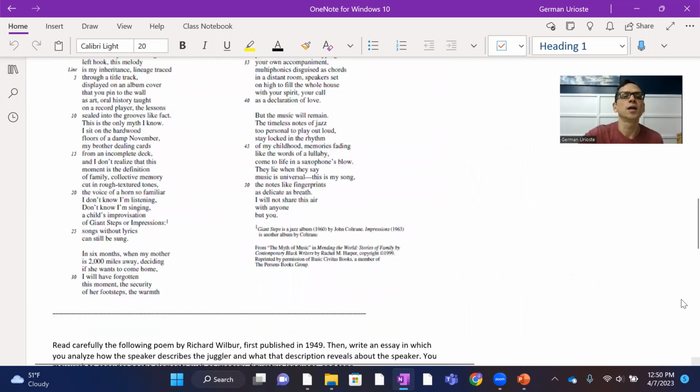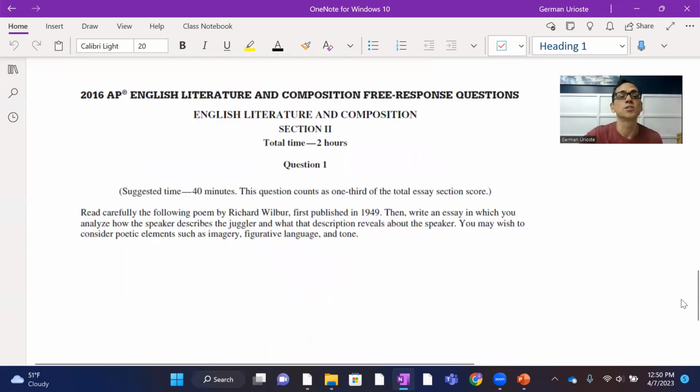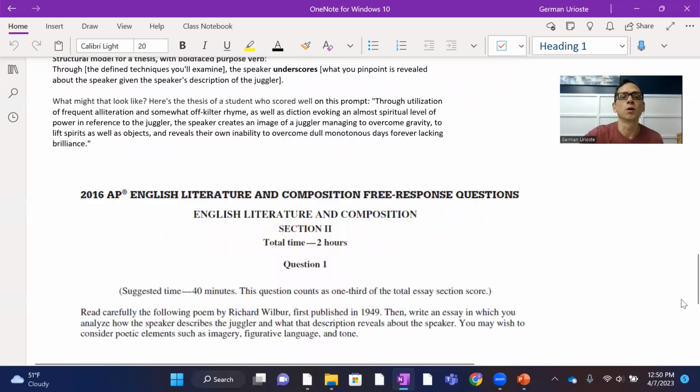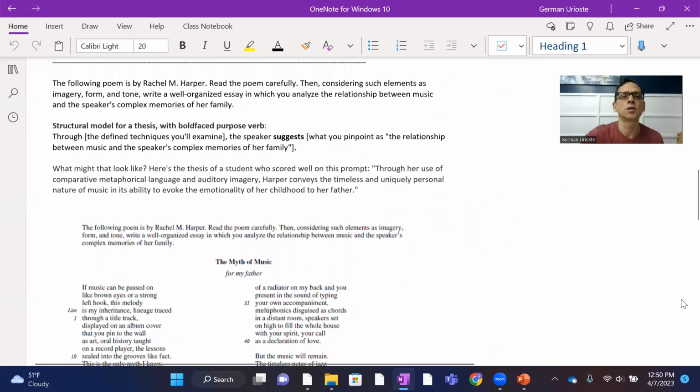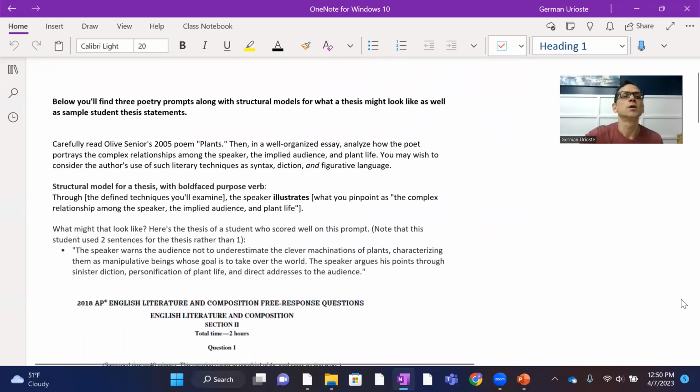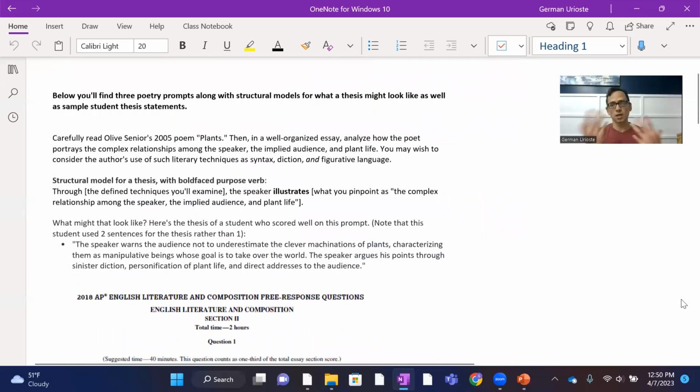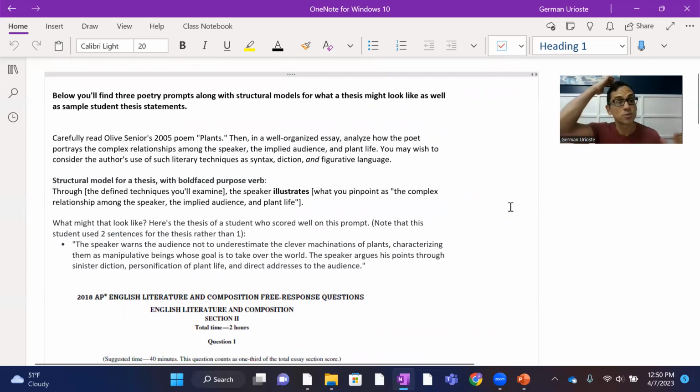And then at the bottom, you have one more, the 2016 one, a Richard Wilbur poem, right? So let's start here at the very top, right? So you got three poetry prompts, along with structural models for what a thesis might look like, as well as sample student thesis statements from students who actually took the AP and did well, right?